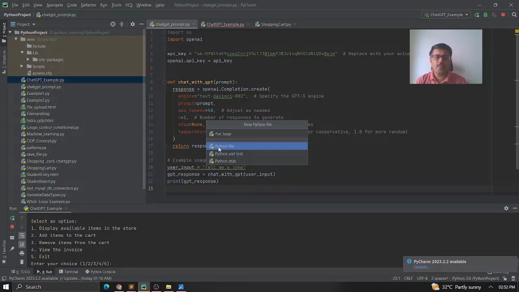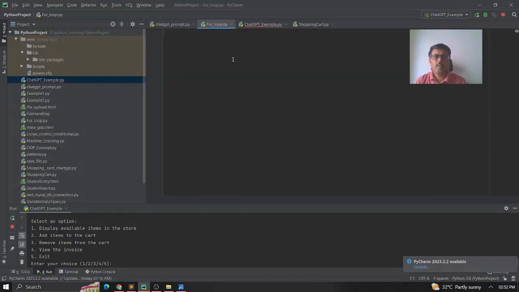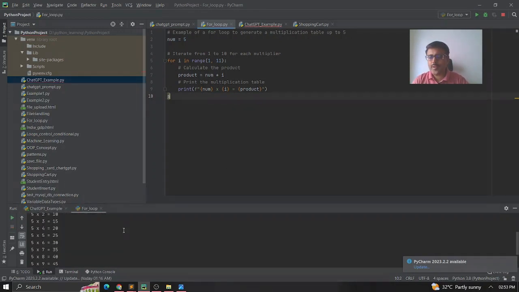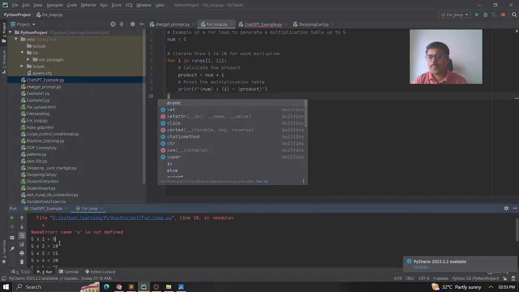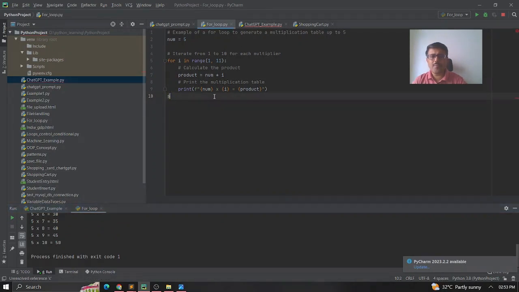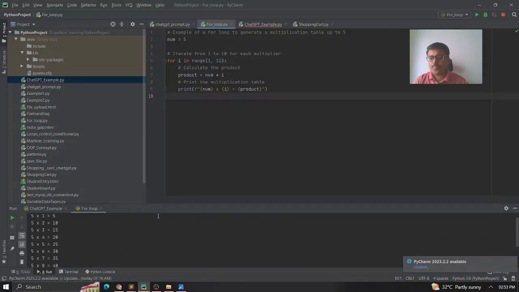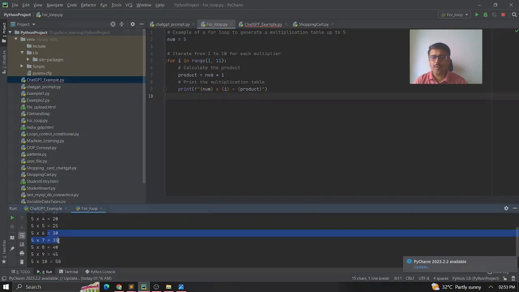For loop example, I just want to do that one. I'm just giving the name here. Okay, so I'm just pasting whatever I got here. I'm now saving it and running it. Now you can see here your pi table is ready, right? Here, while saving it, I just put S. So now I just save it here. Now again run it. Okay, so this is how I'm able to get the output.